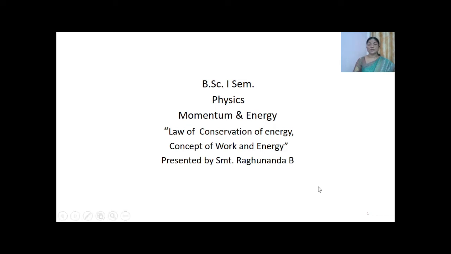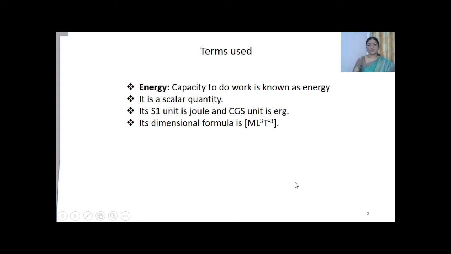So today we are going to learn about the law of conservation of energy and the concept of work and energy, which is one of the subtopics from the chapter momentum and energy. As we all know, nature manifests itself into two forms, that is energy and matter. Matter is made up of material particles such as atoms and molecules, and energy appears in different forms, and all the activities of the universe go on because of energy.